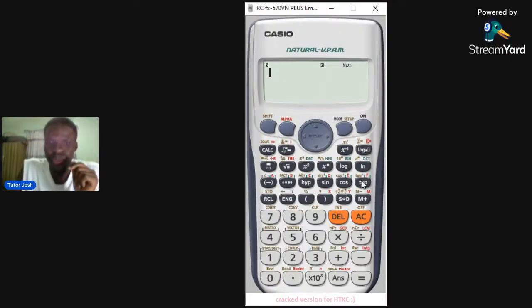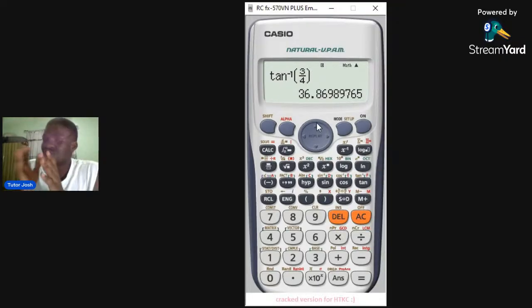Tan is in this place. I hope you can see my calculator. You press shift tan, it will show tan inverse. The question tells you, given that tan theta equals 3/4, so you press 3 over, this is the over sign, 3/4. Then you navigate to this side and close bracket. This is what you press on your calculator, right? After punching the question in your calculator, you press equals. This is what you have, but this is not the answer.